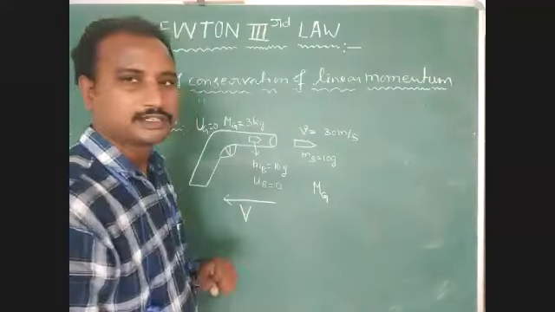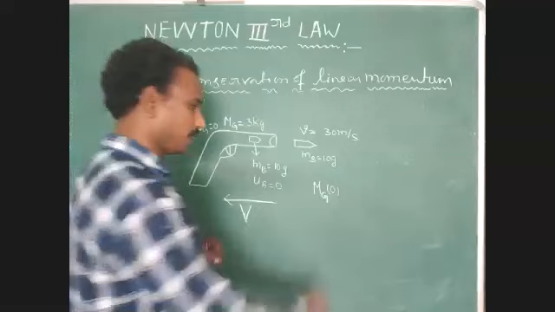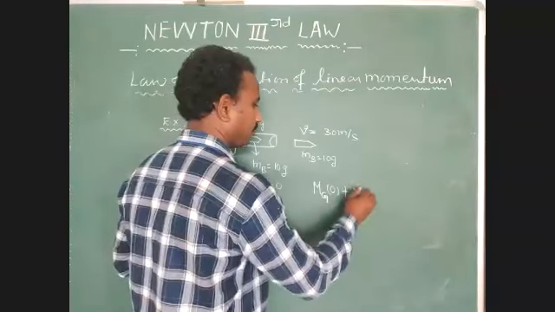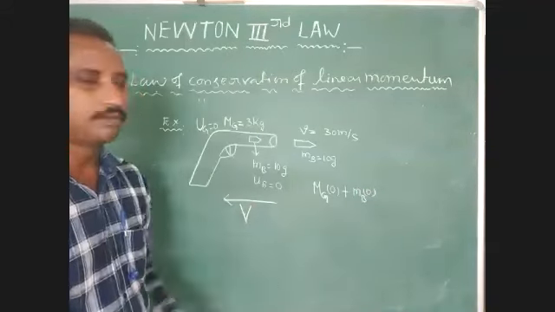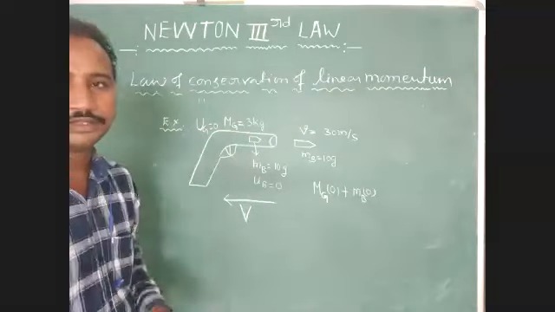What is the initial velocity of the gun? Initial velocity of the gun is 0. The mass of the bullet we represent as mb, and the initial velocity of the bullet is 0. Total momentum, how much? Initial momentum of the gun and bullet is equal to 0.